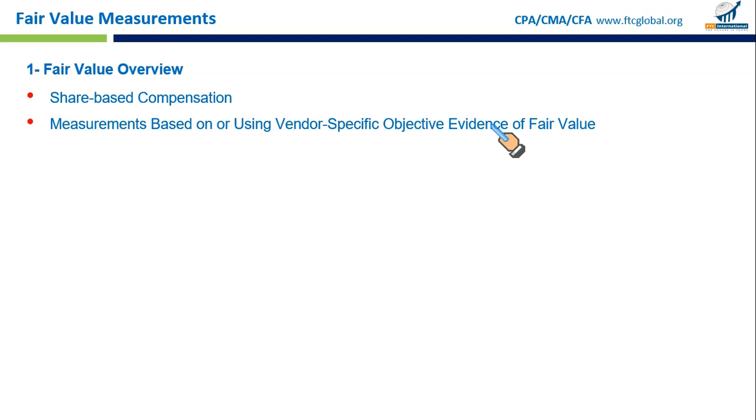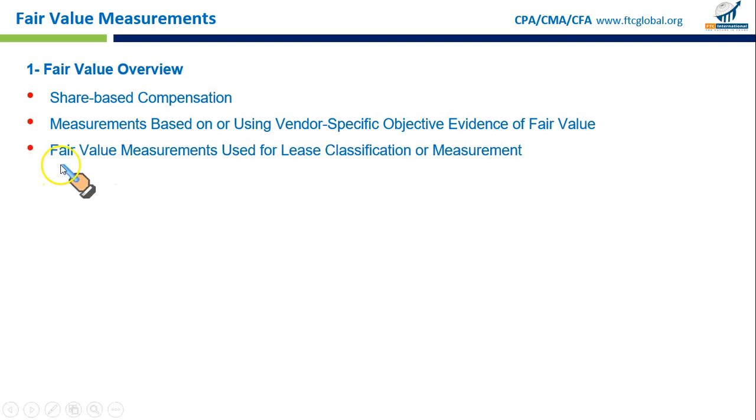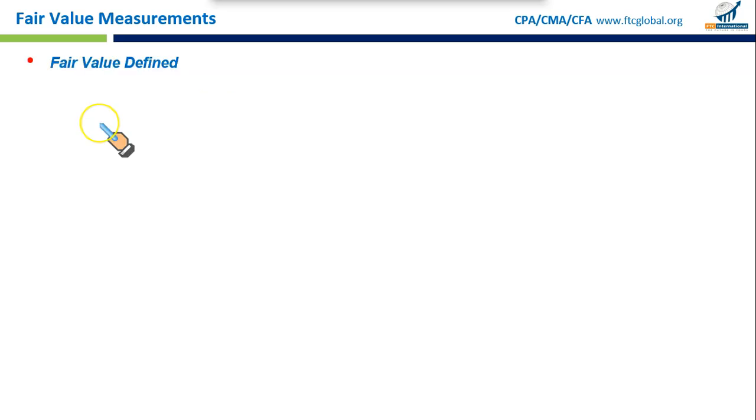This is relevant if a company has a contract with a vendor for a unique product for which there is no market price. And then the third one, fair value measurement used for lease classification or measurement. In some cases, where a company is classifying or measuring a lease, the general fair value rules are not applied. For example, determining if a lease should be classified as an operating lease or as a finance lease. So these are the specific cases where the standard fair value rules are not applicable, they are not used.